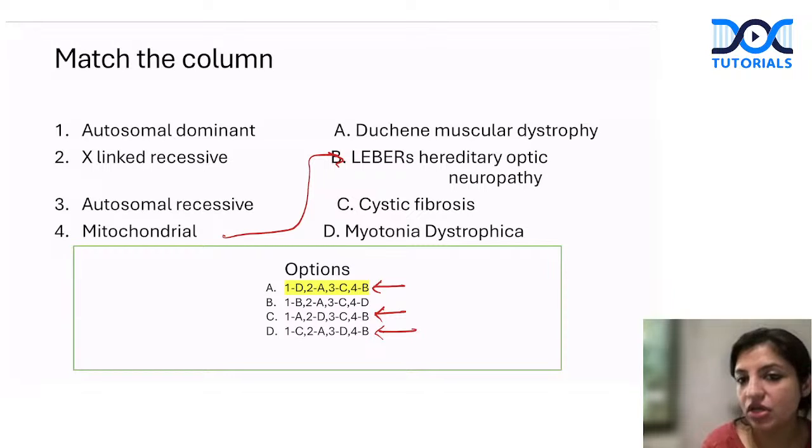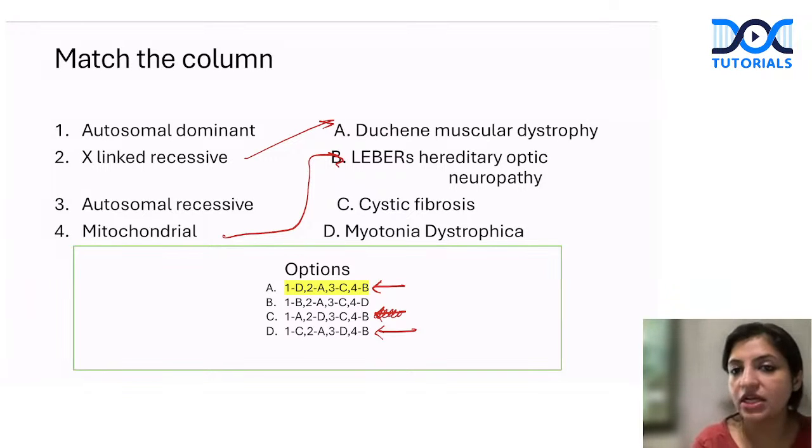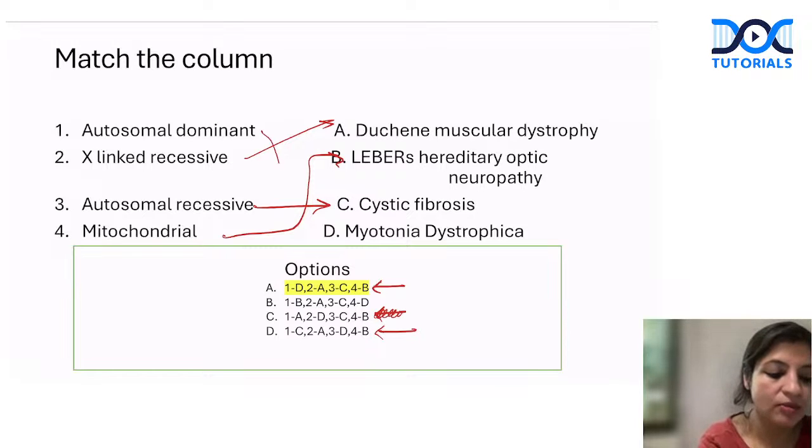Now, all of you know that Duchenne's muscular dystrophy is always X-linked recessive. So 2 has to be A. Now we are left with only 2 options, that is either A or D. Now we have to look at cystic fibrosis. Cystic fibrosis is a metabolic disease, so it has to be autosomal recessive. So 3 has to be C. And the last one, autosomal dominant: myotonic dystrophy is autosomal dominant in inheritance.